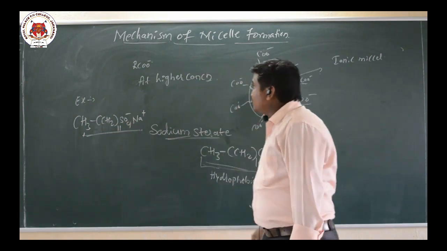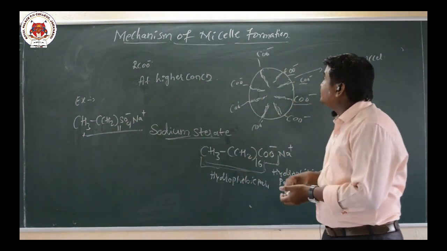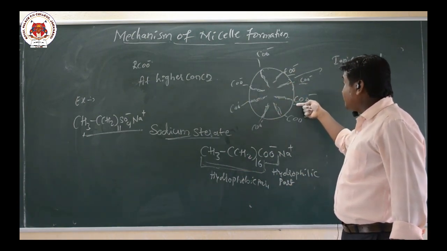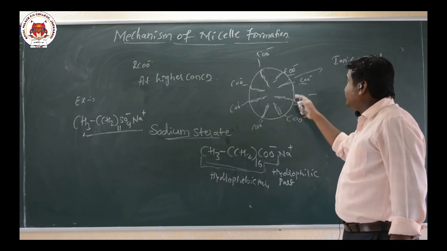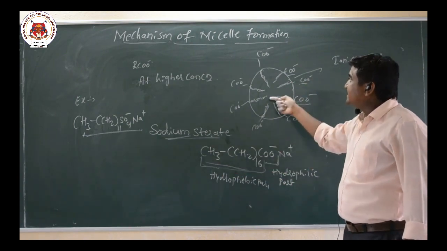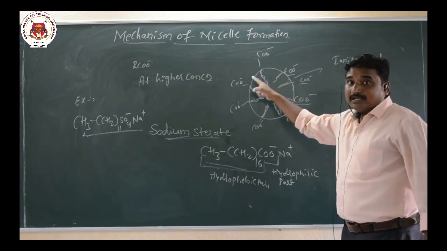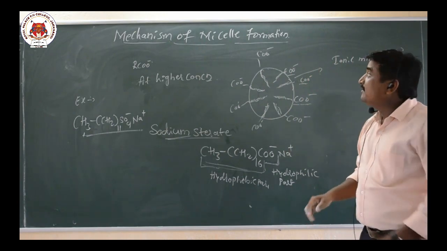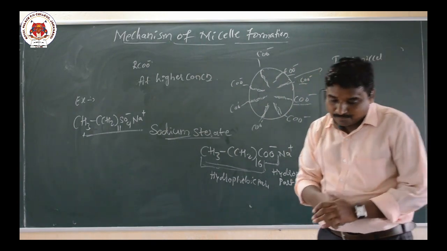Okay. So this is the mechanism of micelle formation and the spherical shape formation. The COO minus part will project outside the spherical shape, and the R part, the long chain hydrophobic part, will project inside. There is a formation of a spherical shape structure, that is called what here? Ionic micelle. So this is the mechanism of micelle formation.